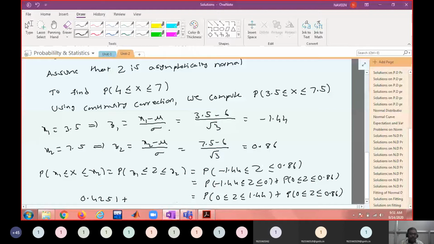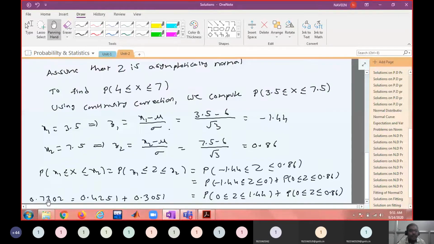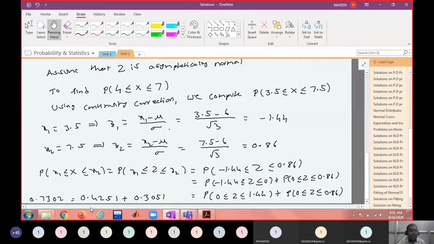So what is this sum? 0.7302. Now we got 0.7302 as the normal probability, and we saw 0.7335. Are these two close? They are agreeing up to the first two decimals, no? Yes, sir.